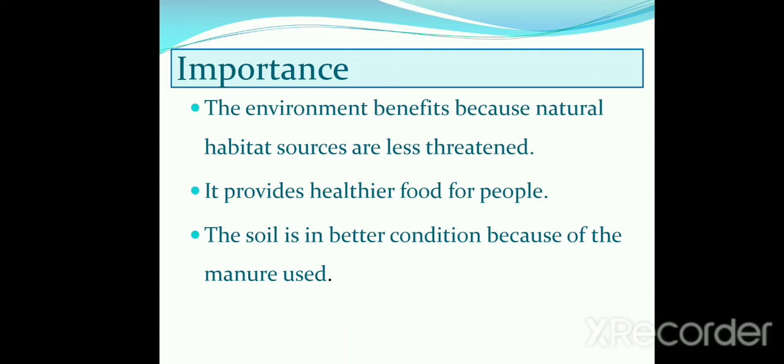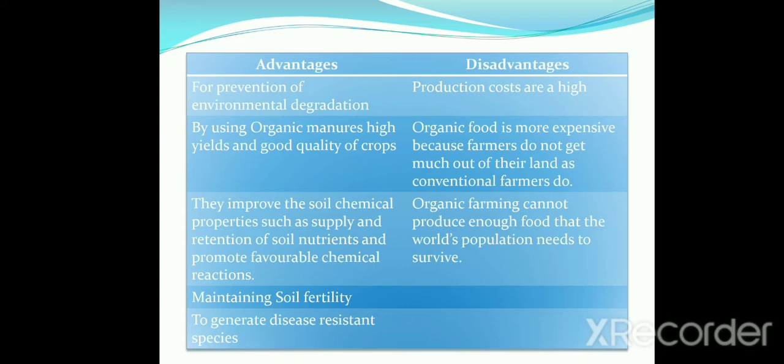Now, organic farming is important for environmental benefits, and it also provides healthier food for people, and the soil is in better condition because manures are used. Now we will discuss the advantages of organic farming. It is advantageous for the prevention of environmental degradation. Second, by using organic manures, good quality crops can be generated. It improves the soil and soil fertility, and we can generate disease resistant species by organic farming.